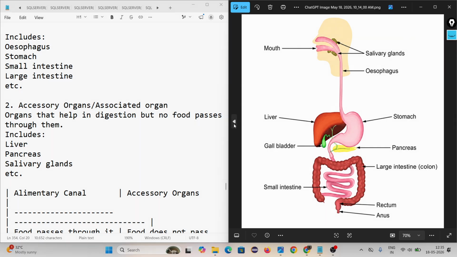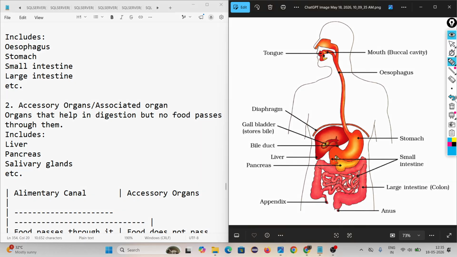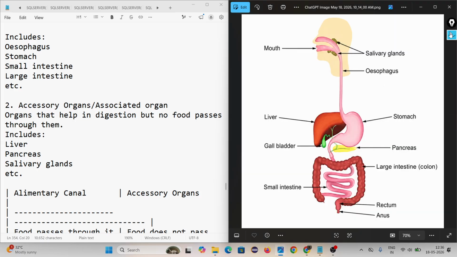You understand? This is the figure in which we represent the alimentary canal part. Alimentary canal means the hollow part through which food passes. Then there are some accessory organs. Accessory organ means the organ through which food does not pass.